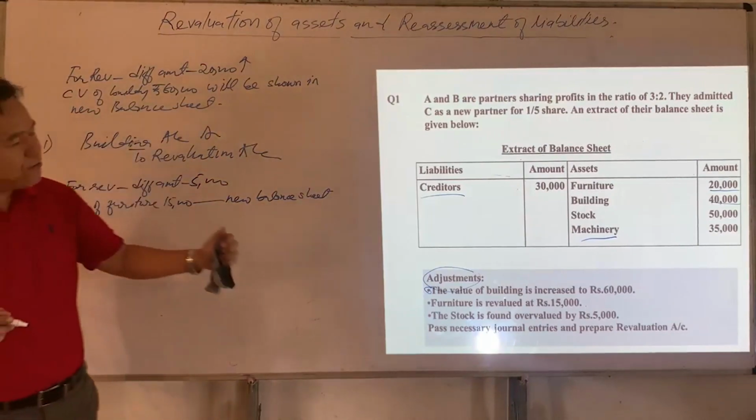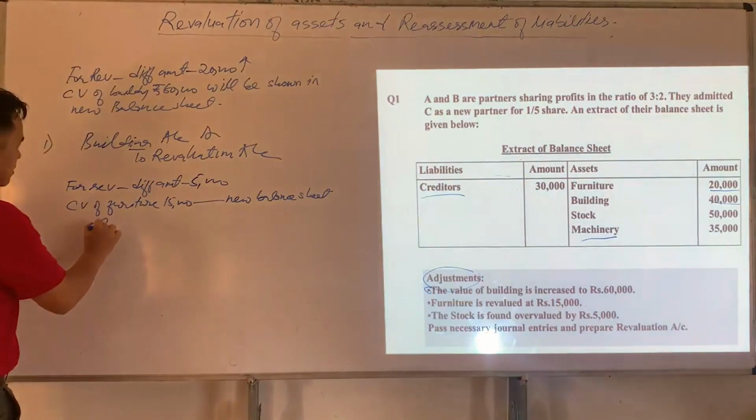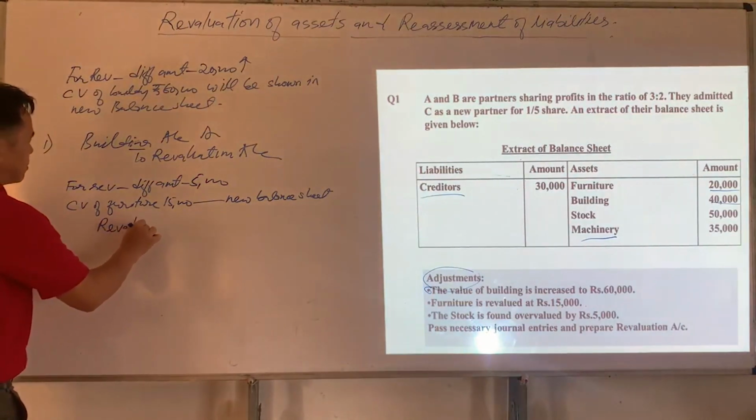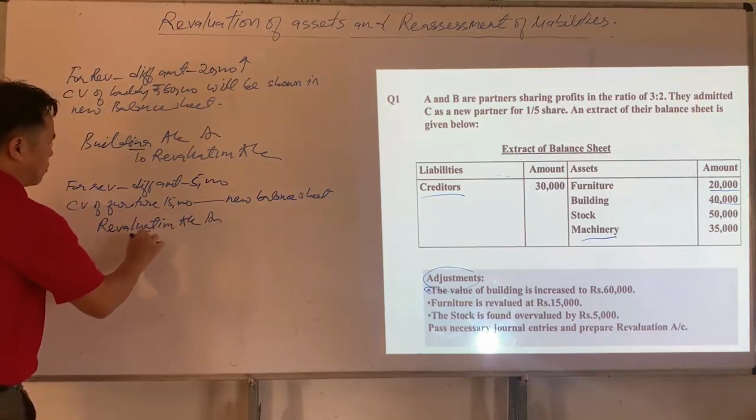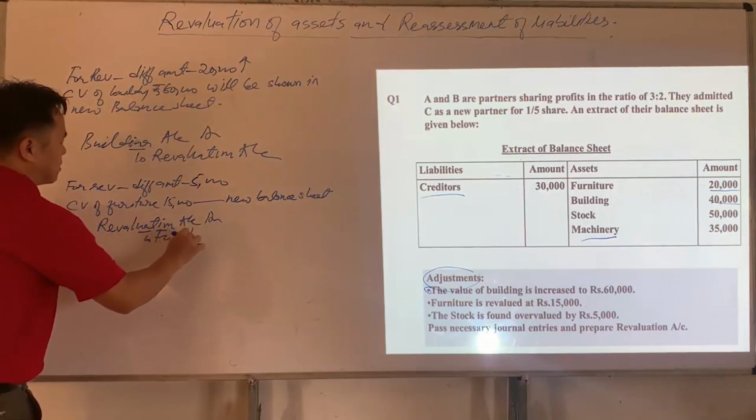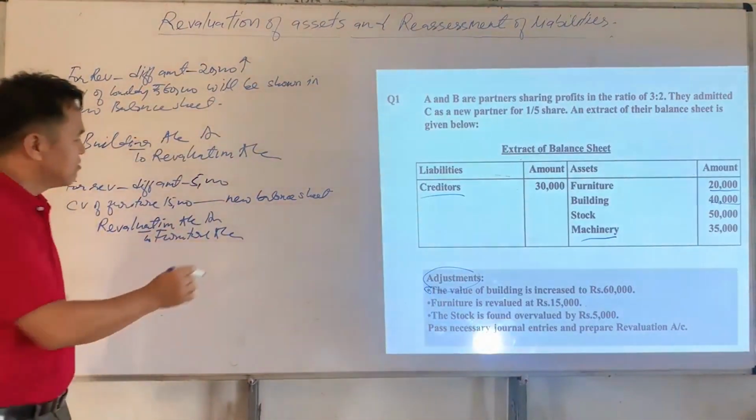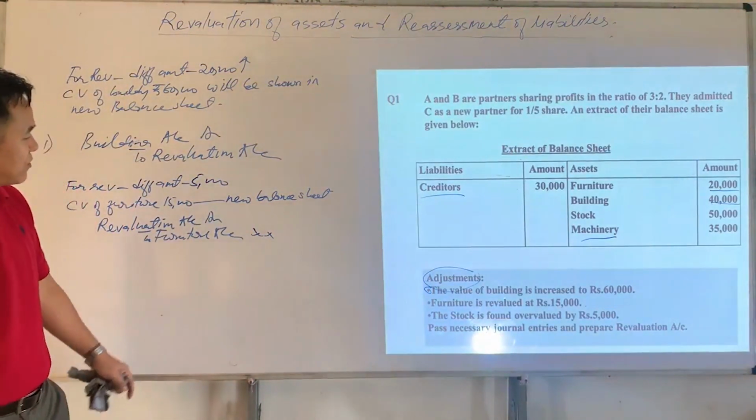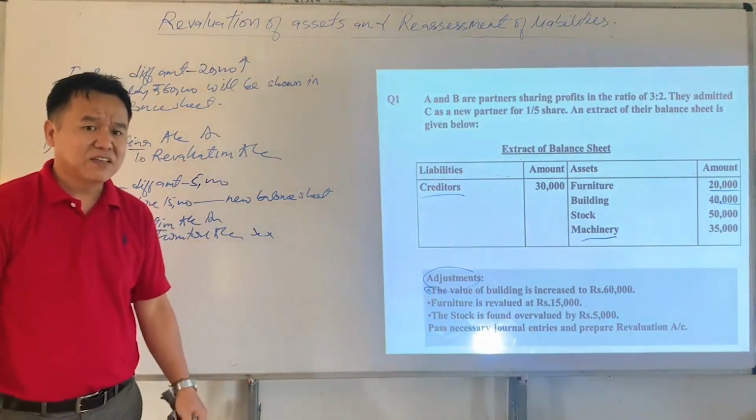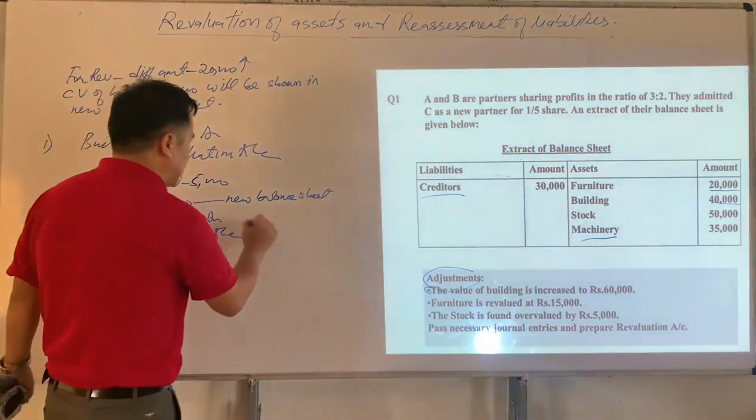If the value of furniture is decreased, then the journal entry will be revaluation account DR to furniture account. So why is furniture account credited here? Because the value of furniture is decreased, and furniture being an asset of the firm, if an asset decreases, it should be credited. That is why furniture account is credited.